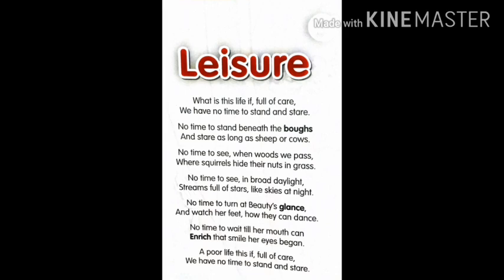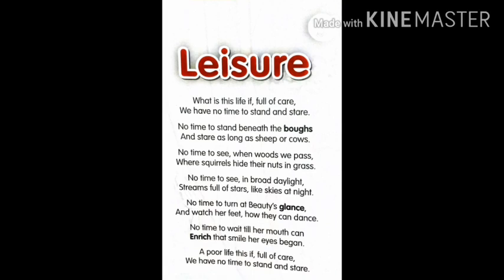That means the streams are full of stars like skies at night. So at night, what do we see? At night, we can see the stars in the sky. In the same way, we can see the stars at night in the rivers. Not only stars, but early in the daytime also, if the sun rays fall on the river, at that time also we can see some shining in the water. So then also we can say the streams are full of stars. They are giving some light back, the shining which they get from the sun. Such things are what we can see in nature.